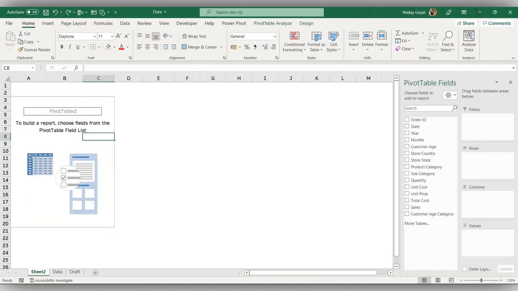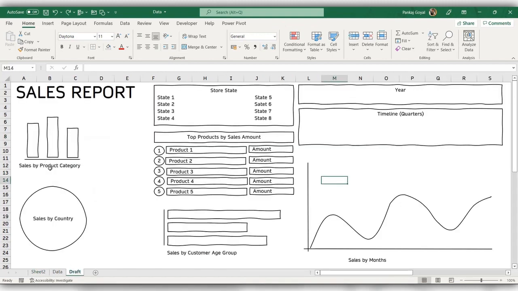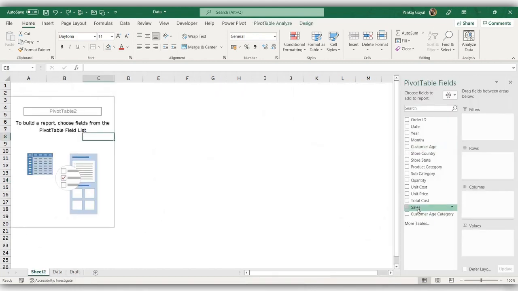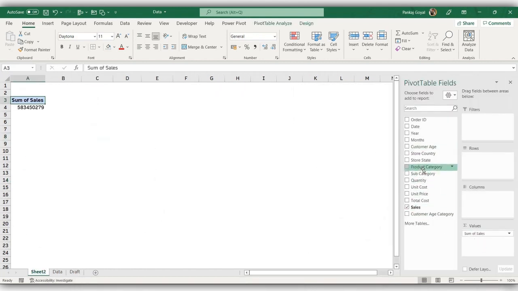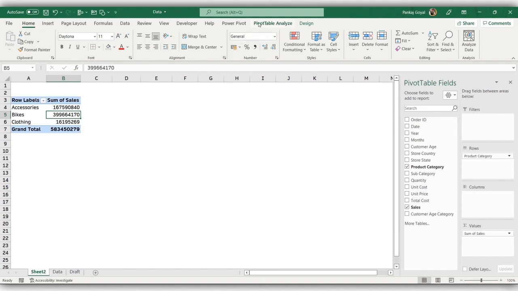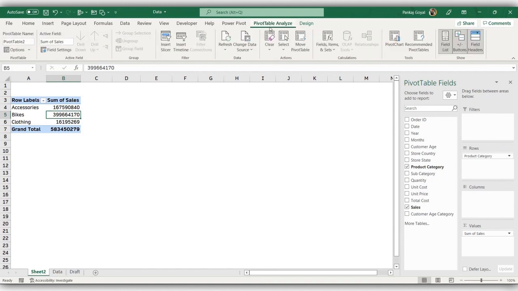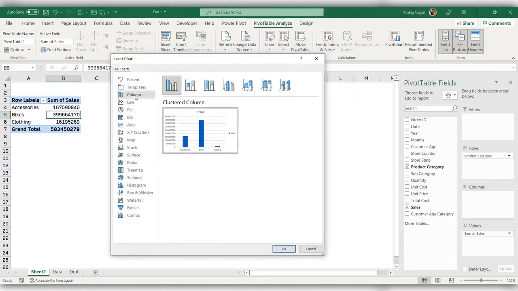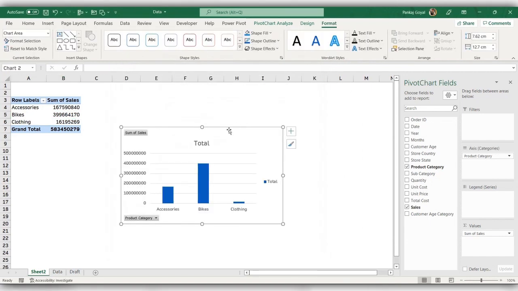So it's time to create the first chart. Let's go back to the draft. I have to create this bar chart. So what I can do is drop the sales into the value field and product category into the row field. So this is my pivot table. Now just click anywhere on the pivot table, go to the PivotTable Analyze tab, or Analyze tab in previous versions, and here you can see an option of pivot chart. From here, I'll just click on the column chart, and this chart looks good. Press OK.